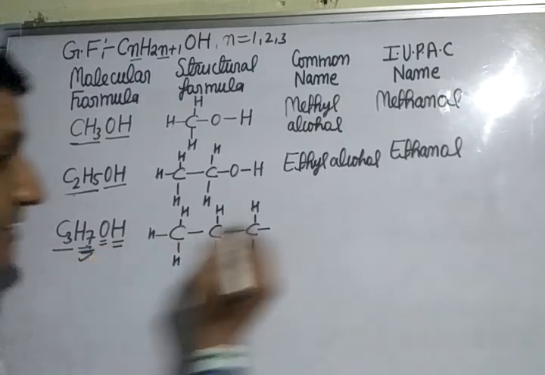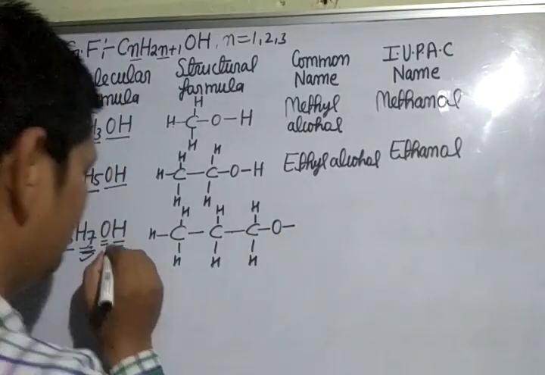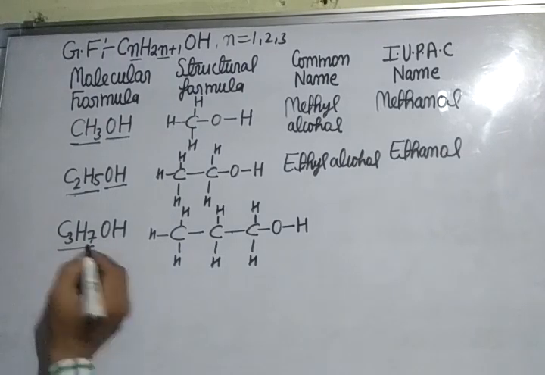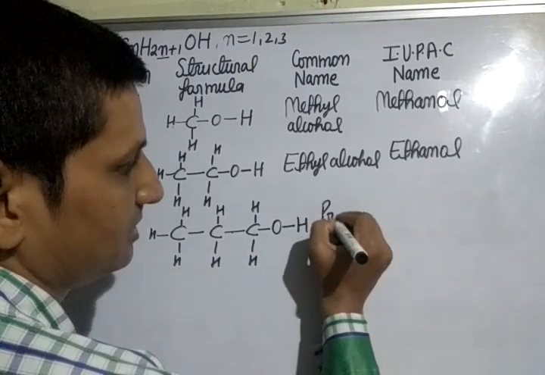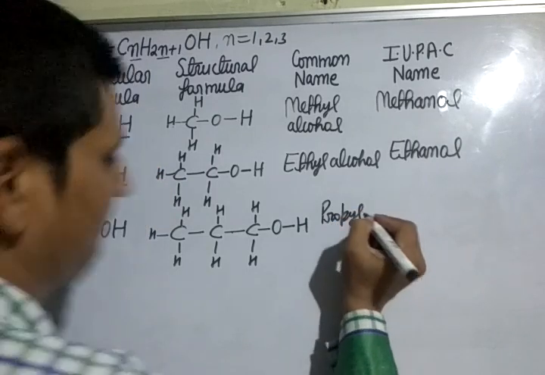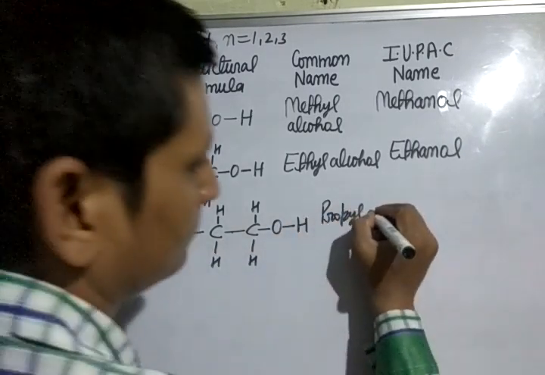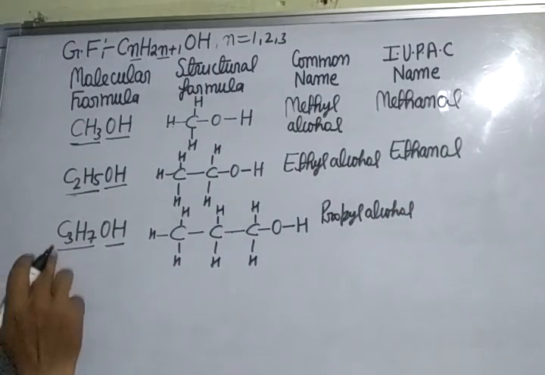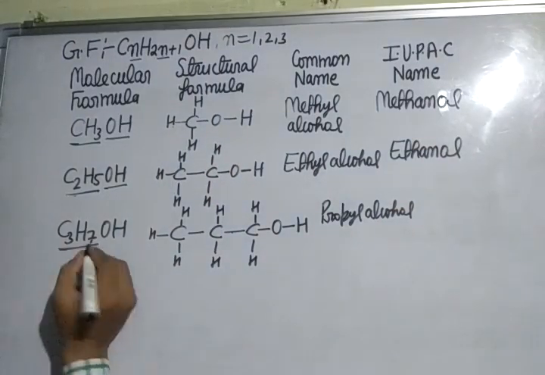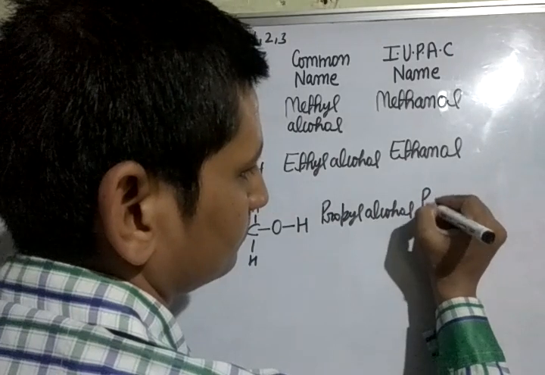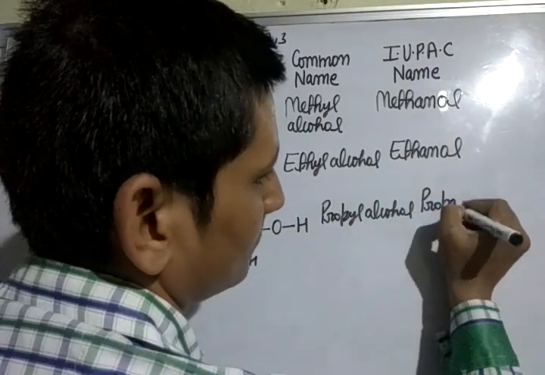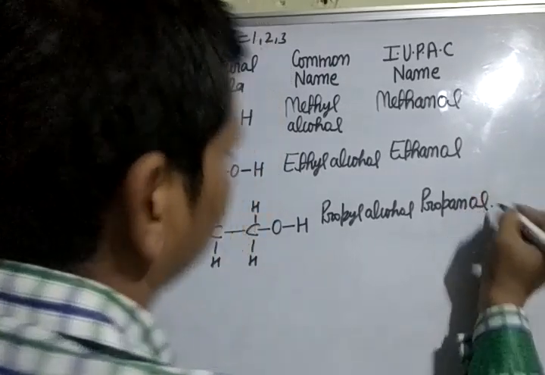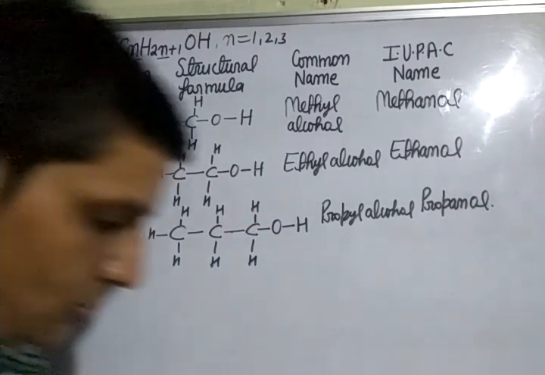After this oxygen, valency of oxygen is 2. 1 plus 1, 2. And hydrogen 1. This portion is called propyl, and OH is called alcohol. Propyl alcohol. Now IUPAC name: 3 carbon name is propane. Remove E, add OL. OH means OL. It becomes propanol.